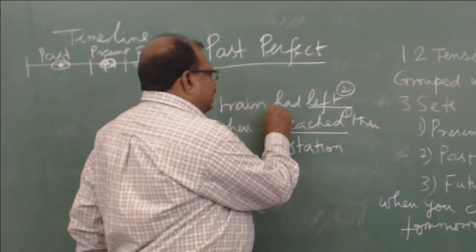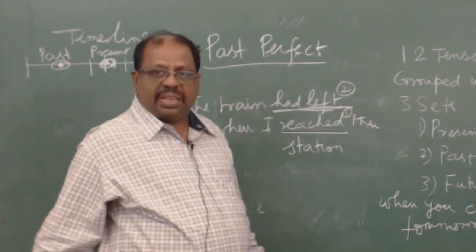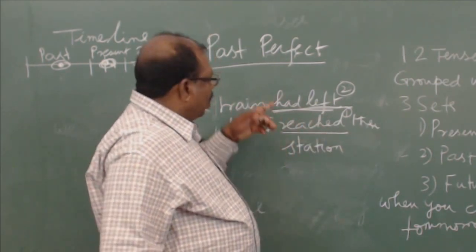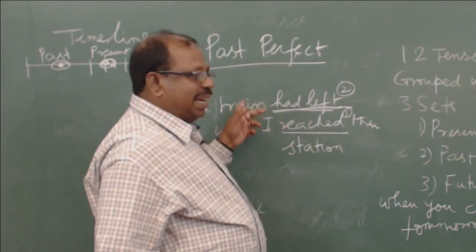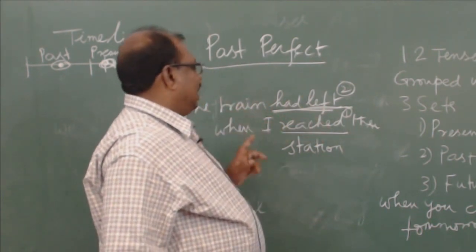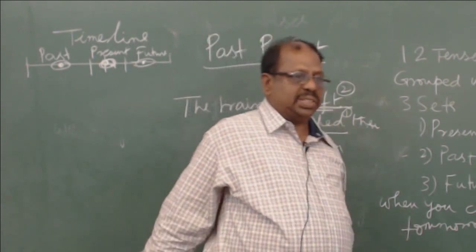So here the train leaving is the first action and my reaching happened later. So I have to use past perfect tense to indicate the train leaving. So that's why I will say, the train had left when I reached the station.